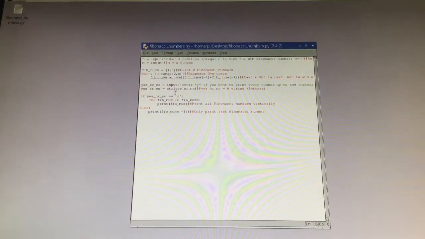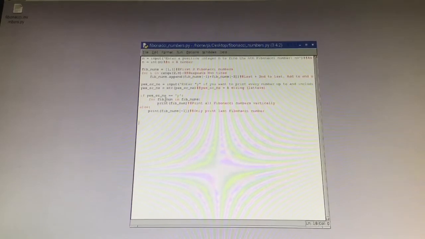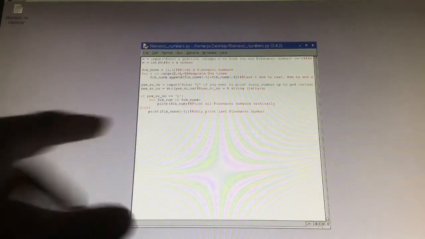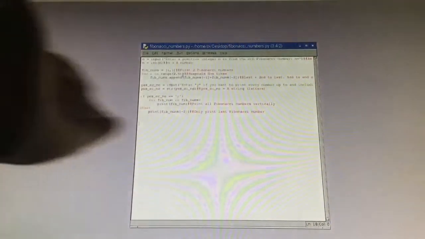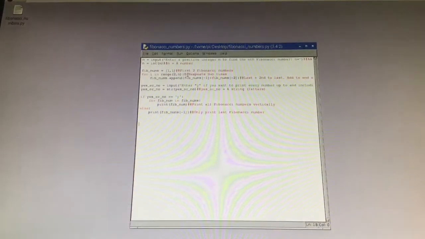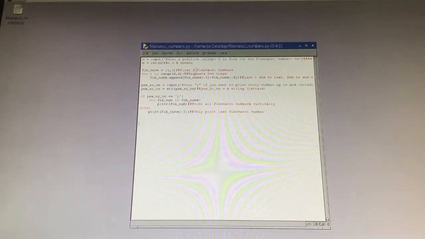And if the variable is singular, you would usually put a plural right here and a plural right here. But that's just what you usually do. You don't have to, of course, because it has no idea what fib_num means. It just prints the list vertically. Because if it didn't, it would just go number, comma, number, comma, number, comma, like this. And you agree that it's a lot better vertically, right? I'm just guessing because I like it better that way. It's easier to distinguish the numbers.